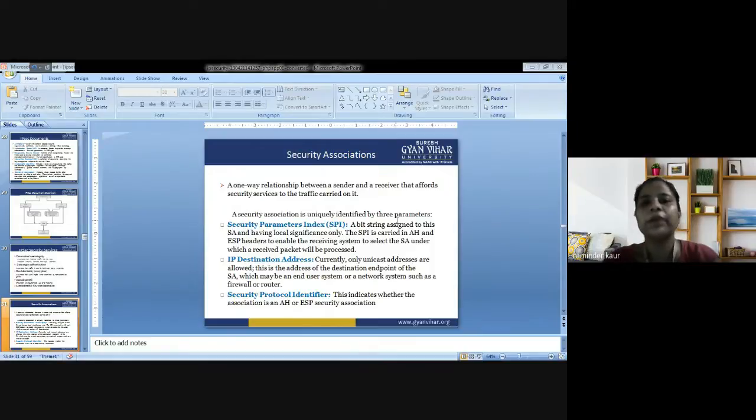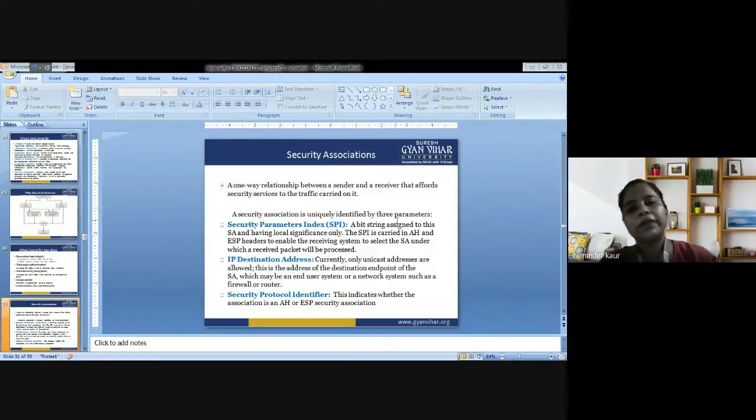So what is security parameter index? A bit string assigned to this SA and having local significance only. The SPI is carried in AH, authentication header, and ESP, encapsulating security payload headers, to enable the receiving system to select the SA under which a received packet will be processed. So there are some security associations that are being done so that the message could be delivered in a secured manner. Next is IP destination address.